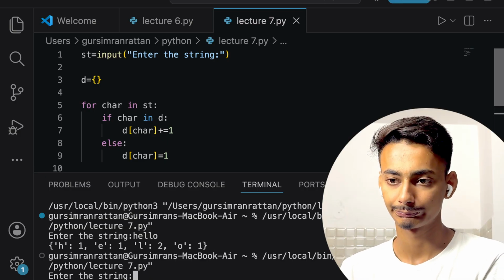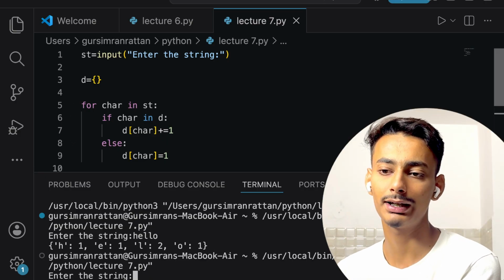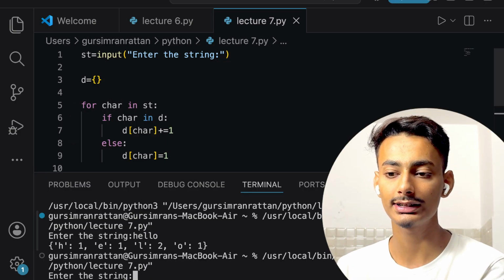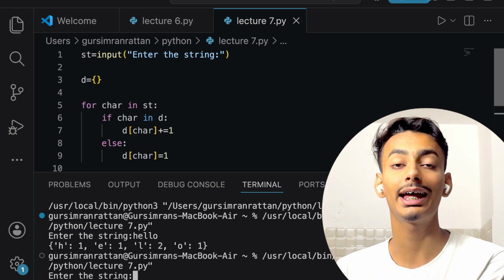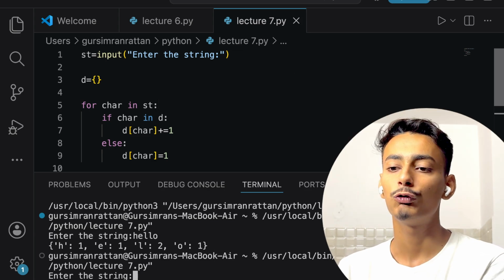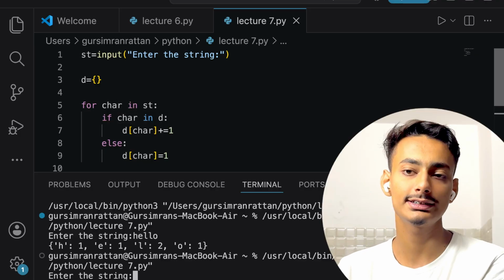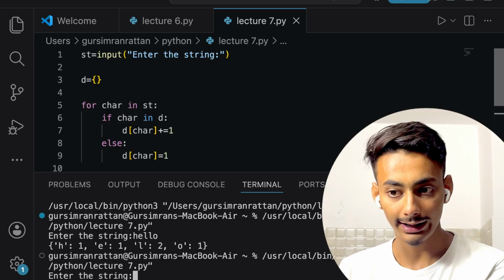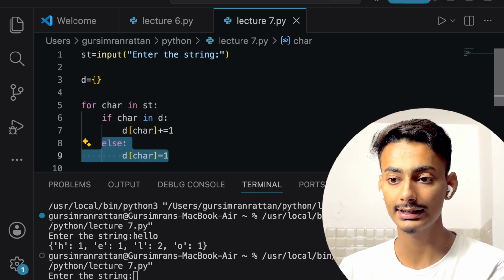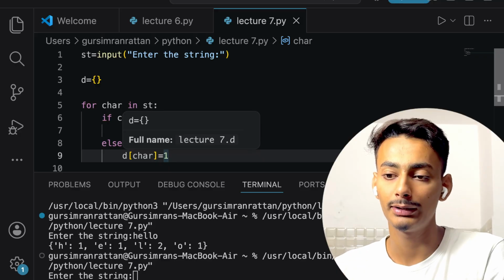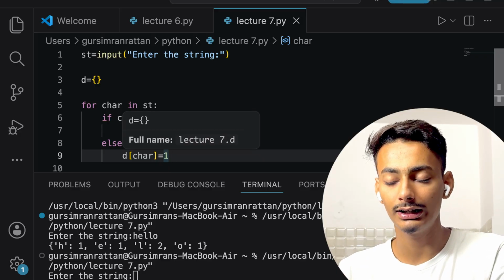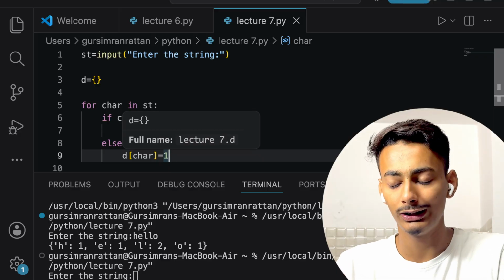See, in the very first case, my char will be equal to the first letter of hello, which is H. For char equals H, H is not inside D, so the else case will be executed, which says that D of char, inside the dictionary, this value will be created.